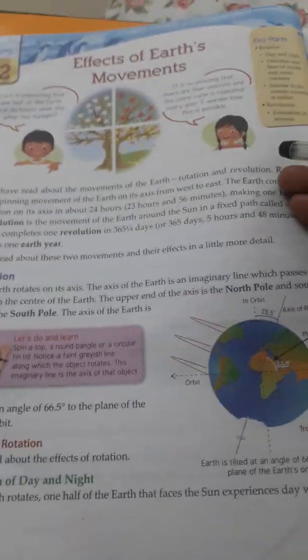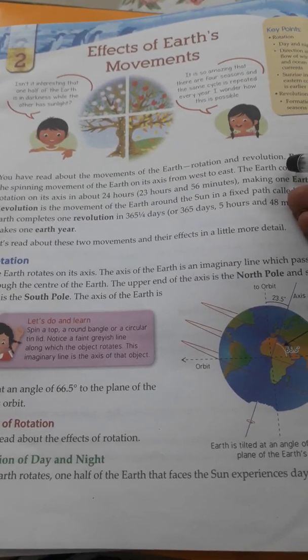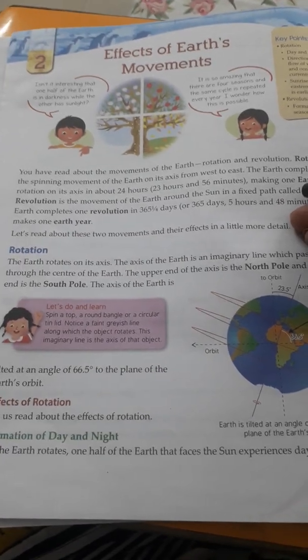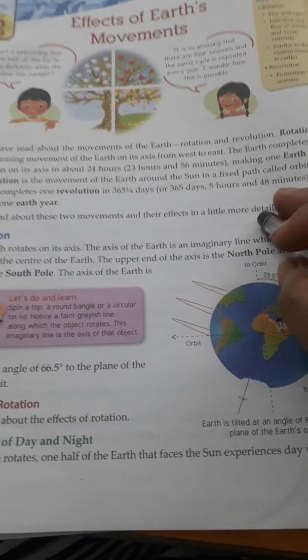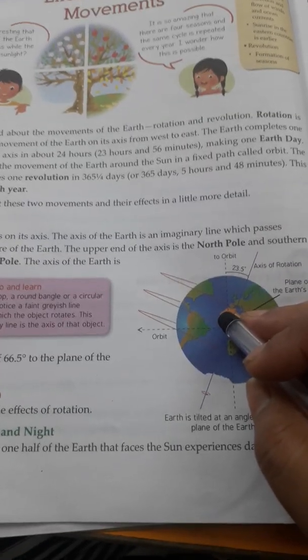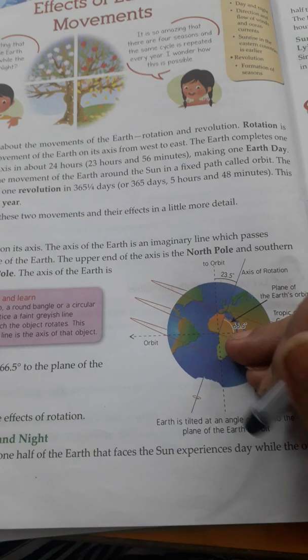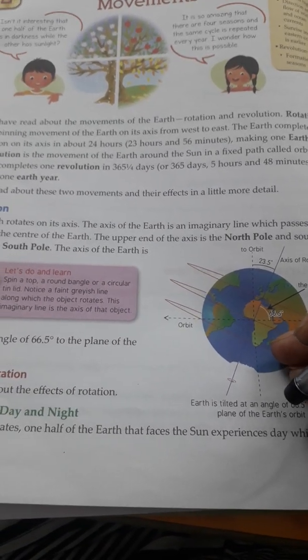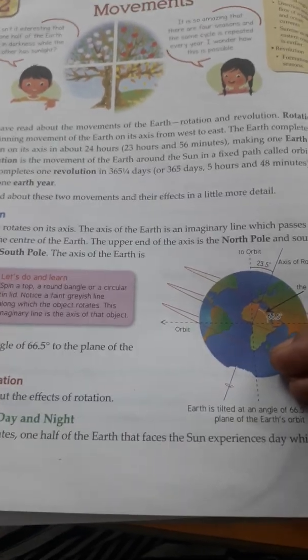So what is rotation? Rotation is the movement of the earth on its axis, and rotation causes day and night. The earth rotates on its axis in about 24 hours. And the second one is revolution. Revolution causes seasons. We have 4 main seasons. Revolution forms seasons, and rotation causes day and night. The earth rotates from west to east. Now we will read in detail.